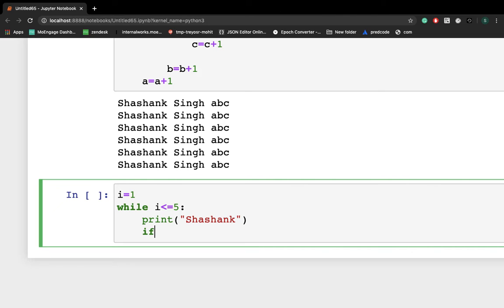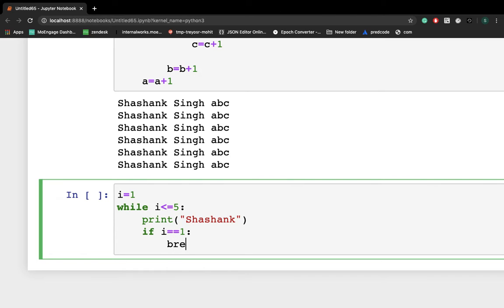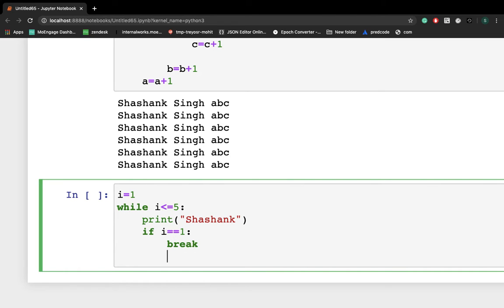If i is equal to 1, break. i is equal to i plus 1, right?